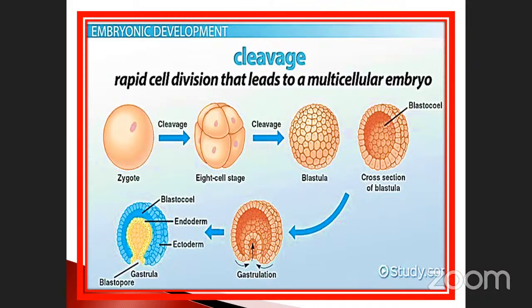Gastrulation. Blastulation, blastula cross section, gastrulation, and finally the structure of blastomeres. So these are the cleavage, rapid cell divisions that lead to the multicellular embryo. We talk about a single cell becoming a multicellular embryo. Okay, these all happen inside the mother.